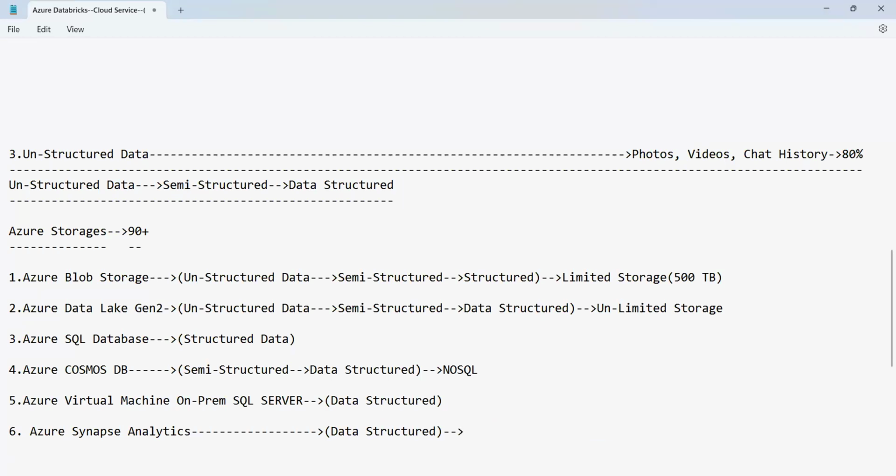Hence, since it is structured, it is called the data warehouse of Azure. Likewise, you have 90 plus storages. How to see all these 90 plus storages, we will discuss in tomorrow's session.